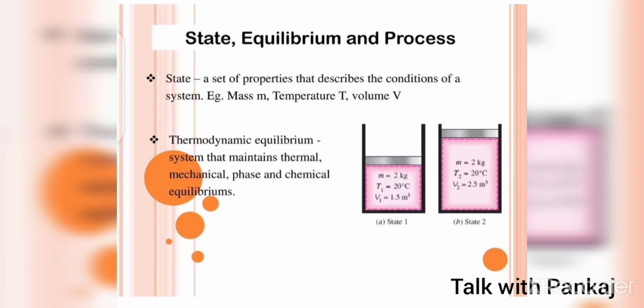Now we see state, equilibrium and process. When any condition occurs, some state can change. Now we see what a state is. A state is a set of properties that describes the condition of a system, for example mass, temperature, volume. When some process occurs, there is a change from state 1 to state 2 due to the process.